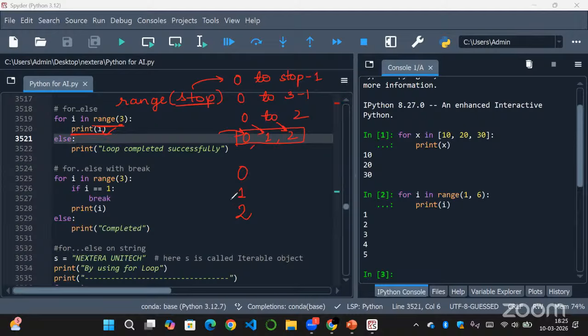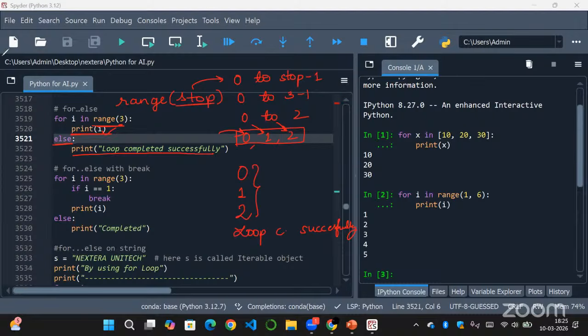So after the loop finishes normally, that is, it looped through each element, right? No break or no condition becoming false happened here. So it looped through each element normally. So that is why the else block will be executed. That is, print loop completed successfully. So here it will print loop completed successfully. So only if your for loop finishes without any break statement or without any condition becoming false, then else will run and it will print the statements inside of the else.